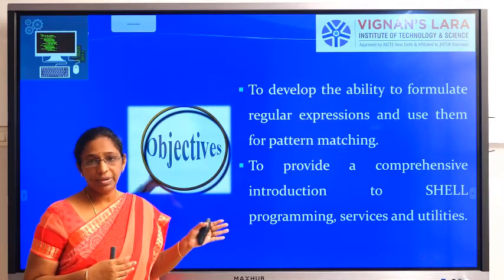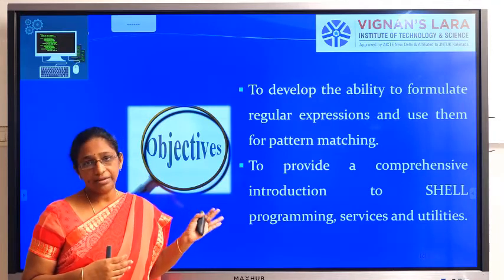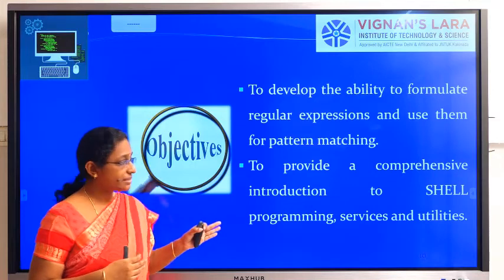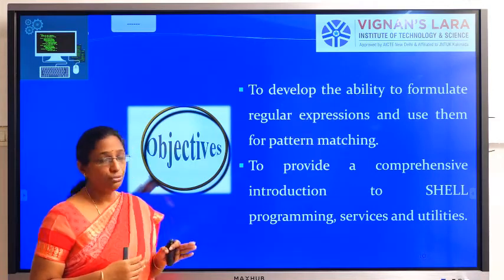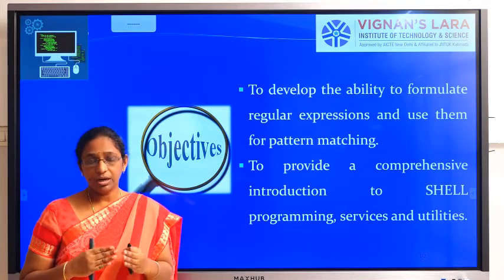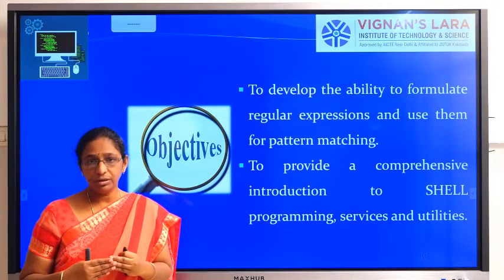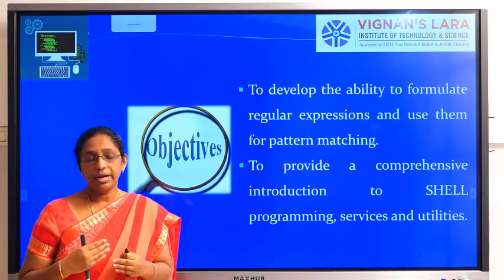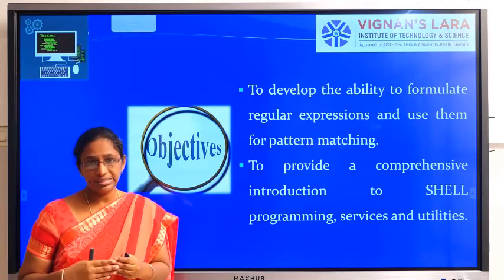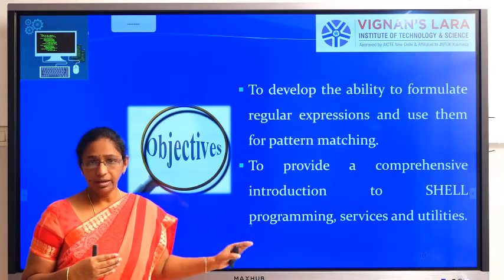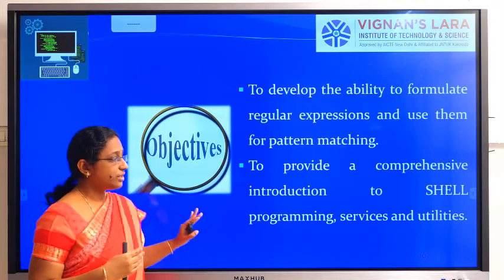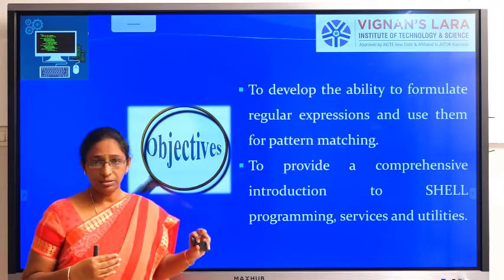And similarly, to provide a comprehensive introduction to shell programming: how to use for loops, while loops, if statements, and if else statements, and how to use these statements in shell programming. That you will also get an understanding of. So these are some of the objectives of the course.